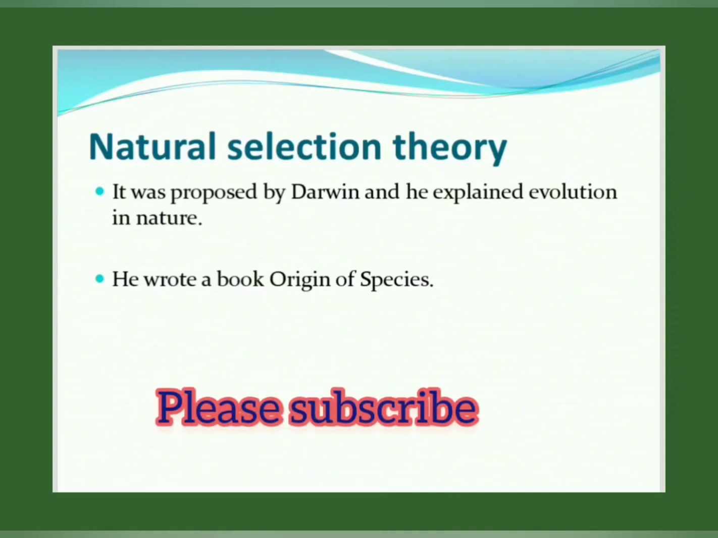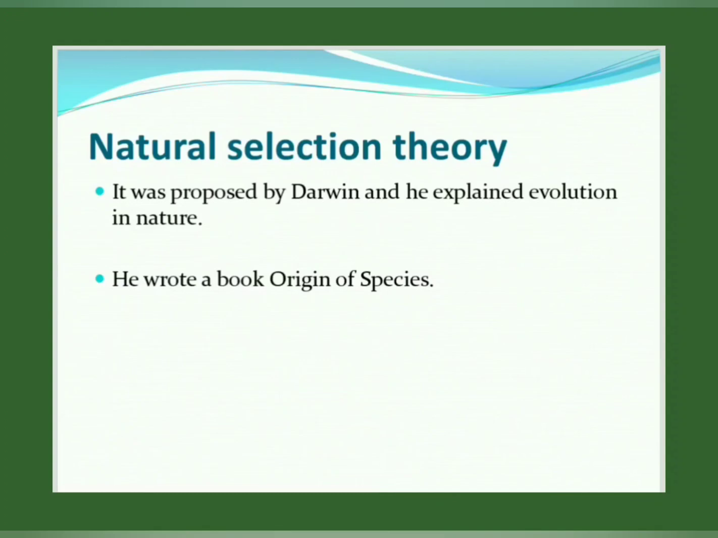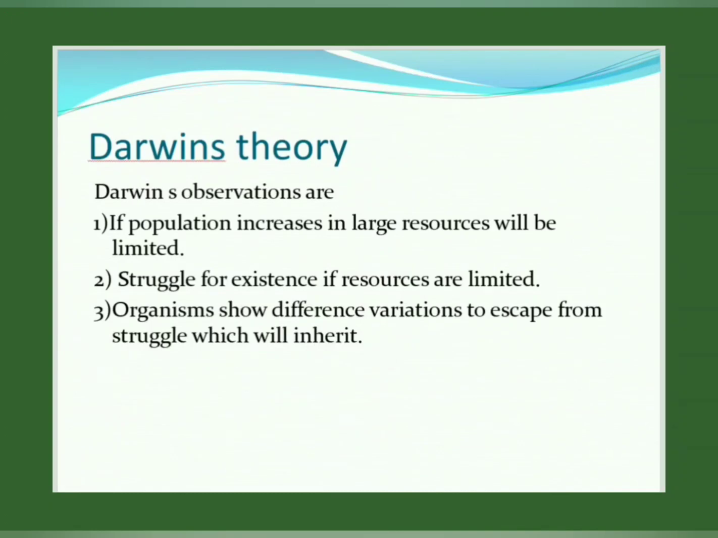The observations of Darwin to explain natural selection are: if the population increases greatly, what happens? Resources do not increase, so they will become limited. Then the struggle for existence between the same type of species and between different types of species will increase due to the limited resources, right? So organisms which show different variations and which are successful will escape from the struggle and inherit to the next generation, which leads to evolution. New species will form. Actually, this is the natural selection proposed by Darwin.